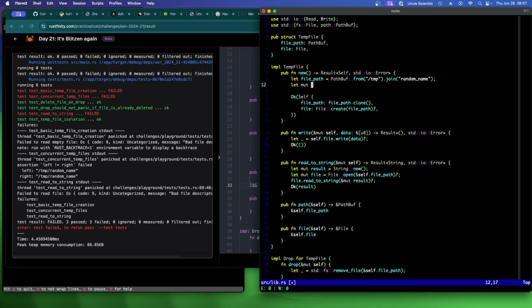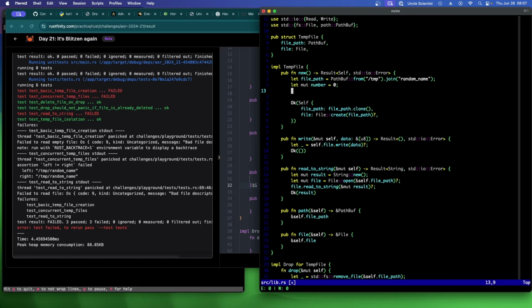Let mut number equals 0, right? And then we can say while, loop. Let's try loop.